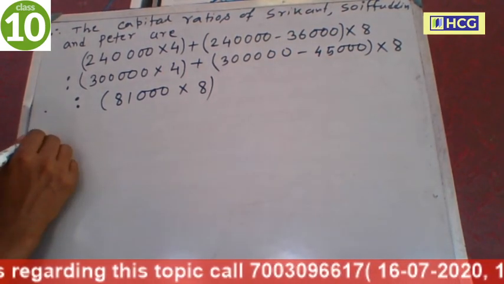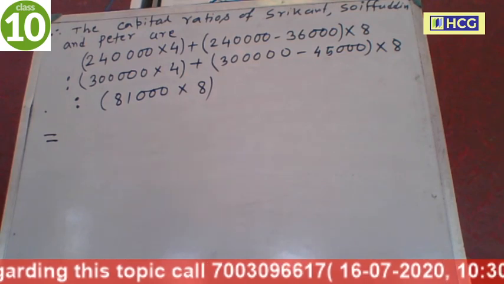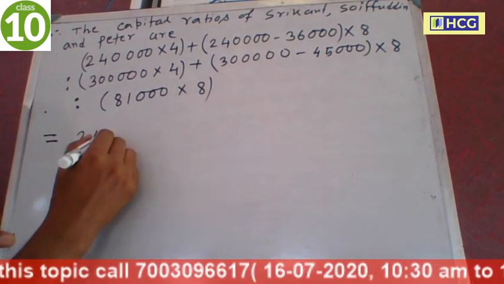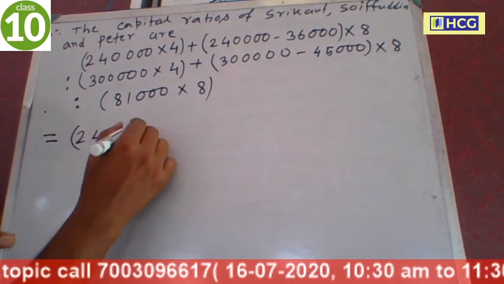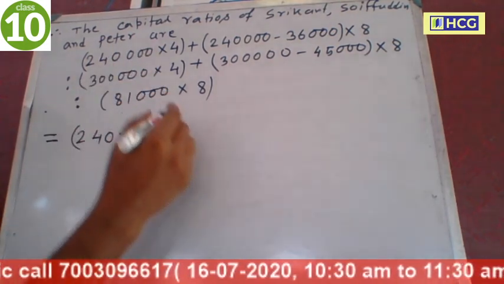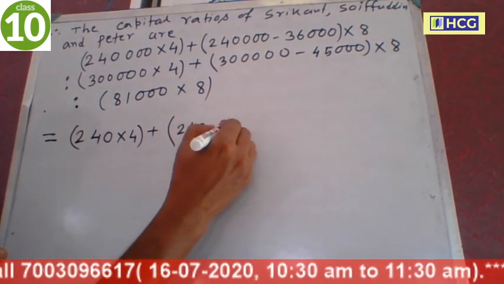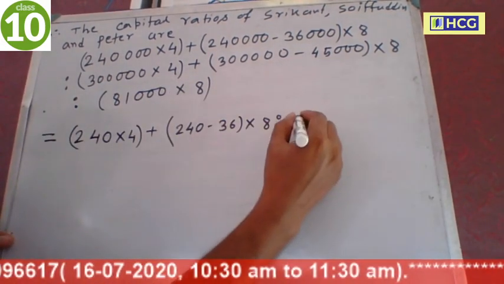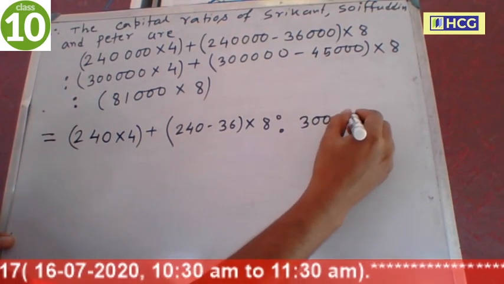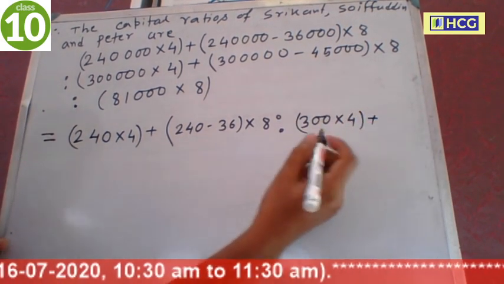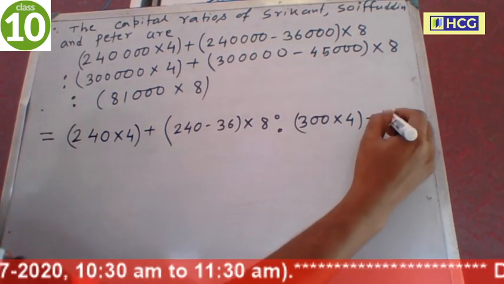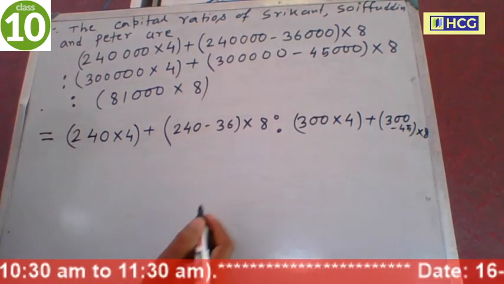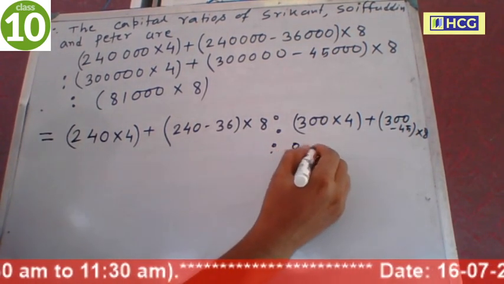Now simplify it. First we cancel 3 zeros. Now 240, 30 cancel, so 240 into 4 plus 240 minus 36 into 8. Now cancel 30, so this is 300 into 4 plus 300 minus 45 into 8, is to 81 into 8.